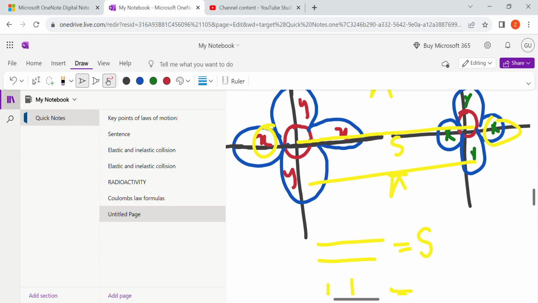Alright, and sigma bond would be stronger than the pi bond. Alright, sigma bond is present between the center of the nuclei. ये nuclei है, इसके center के अंदर the sigma bond is present. Alright, and they have the high density and the reactivity is less because इनके पास strength ज़्यादा होती है. जब strength ज़्यादा होगी तो energy would be released and if the energy would release the reactivity would be less.